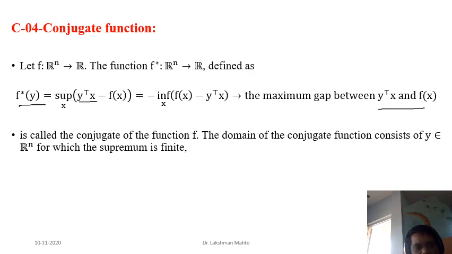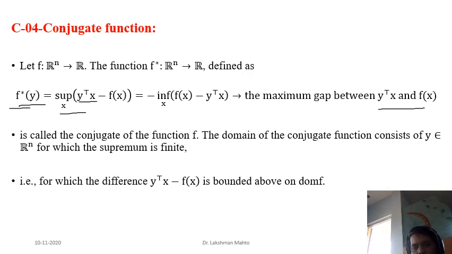Remember that it is an n-dimensional vector, but I am calling it direction intensely because I have already discussed direction many times. So it is actually a vector, but consider it from the direction perspective for better understanding. So for which this supremum is a finite number. That means this supremum is defined. So it is the collection of all the directions for which this supremum is defined. That collection will define the domain of this conjugate function.